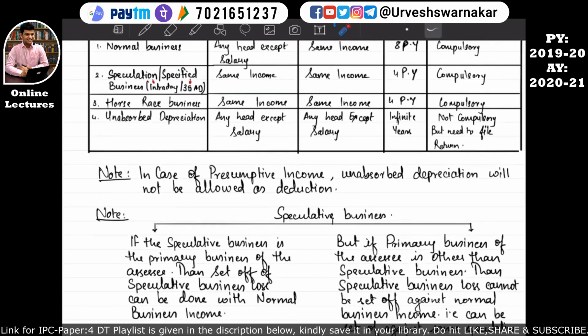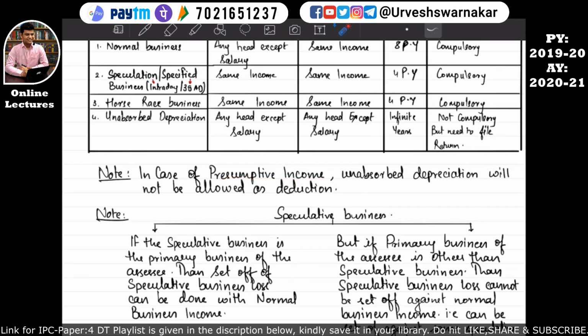Let's start again. In case of presumptive income, unabsorbed depreciation will not be allowed as deduction. So basically this note you will come to understand after income from PGPP. To keep the notes complete, I have already written the notes. After the first cycle of the entire Income Tax Act, you will understand the notes in a better manner.